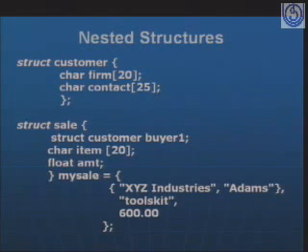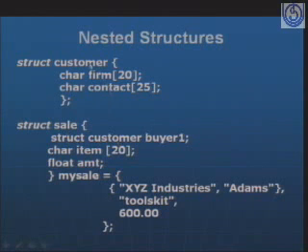So look here, there is a structure called customer, struct customer, with firm and contact. These 2 are the members of the structure. And then here we have sale as a structure. Then here struct customer buyer 1, character item, float amount. Look here, one of the members of the sale structure is once again a structure itself.